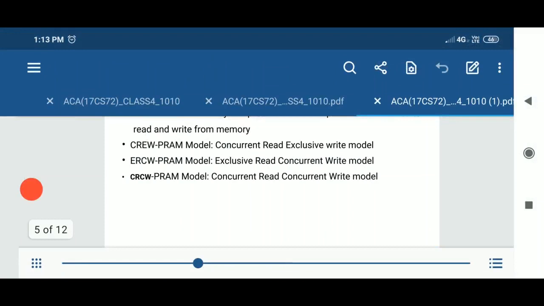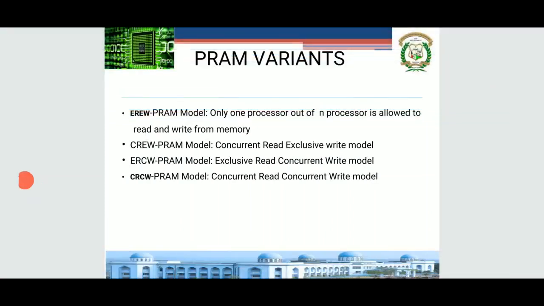Now PRAM variants. The first is EREW, exclusive read and exclusive write. In this model, only one processor out of n processors can read and write. That one processor can be taken as the master. In EREW, only one processor will be very active, the rest are not.